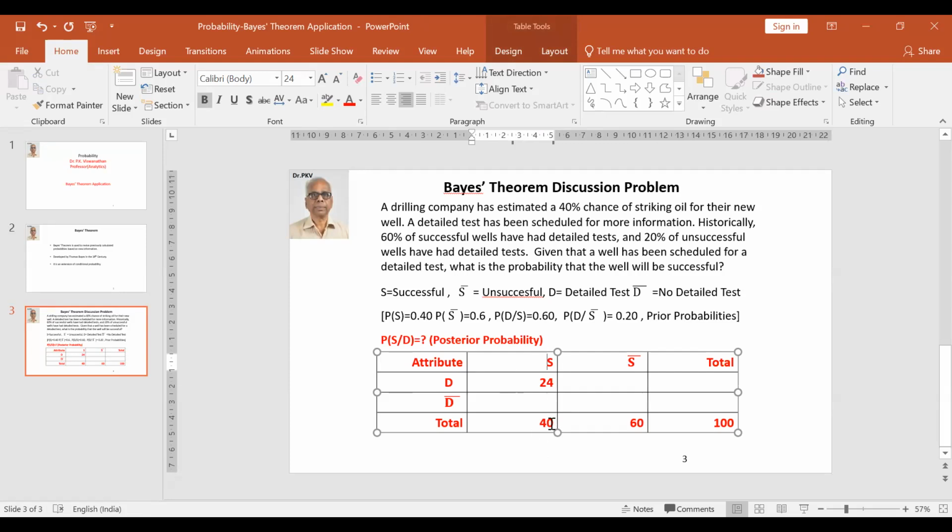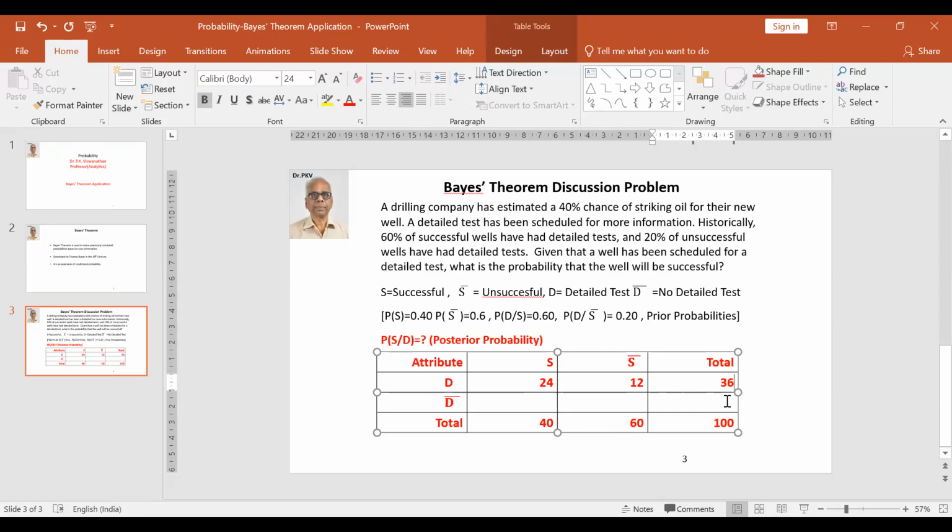So 60% of 40 wells gives us 24 wells as DS. Similarly, 20% of 60 is 12, which gives the joint occurrence of D and S bar. The total is 36.